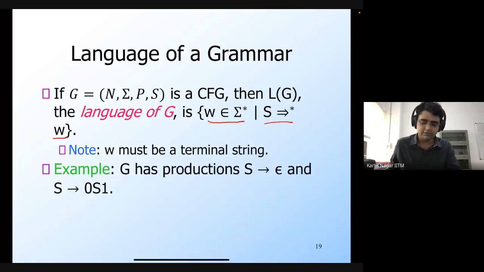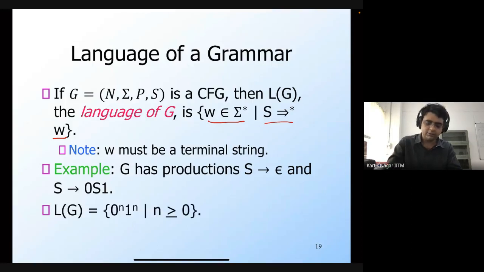So, for example, if you look at this grammar which you have seen before, this grammar just has one non-terminal, which is the start symbol S. And there are two production rules: S generates epsilon, and S generates 0 S 1. Then the language of this grammar is nothing but 0 to the power n, 1 to the power n.